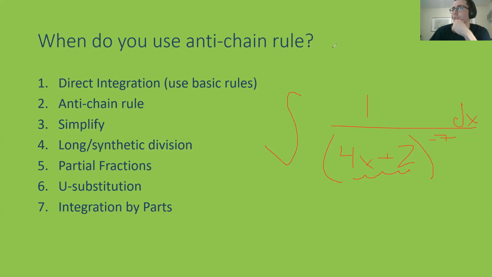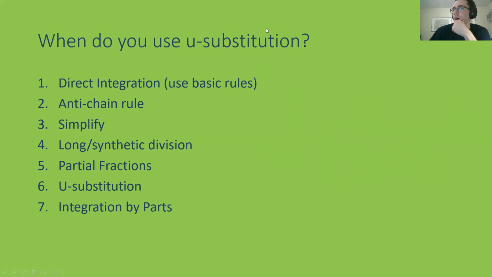All right, then if we consider the next slide, u-substitution is a little bit different. Think about when you use u-substitution. There is an inside function whose derivative is hanging around. So you need an inside function, kind of like the anti-chain rule, but then the derivative of that inside function is hanging around. We saw an example of that in the exit ticket review.